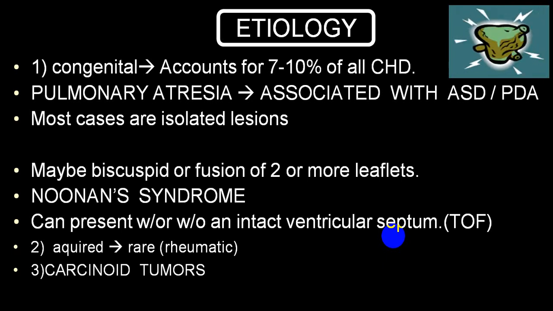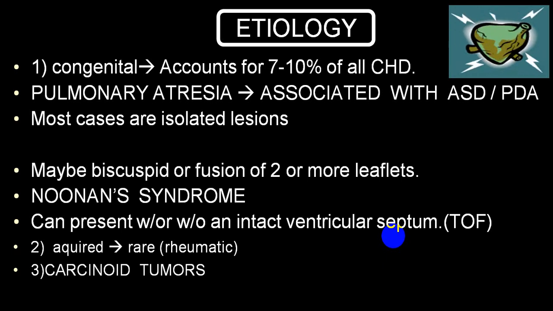It can be associated with other congenital heart disease, with an intact ventricular septum or without. Without an intact septum, that is interventricular septal defect, or VSD, it is very commonly associated in tetralogy of Fallot. Among the acquired group, we have told you one cause, that is rheumatic heart disease, and another is carcinoid syndrome.